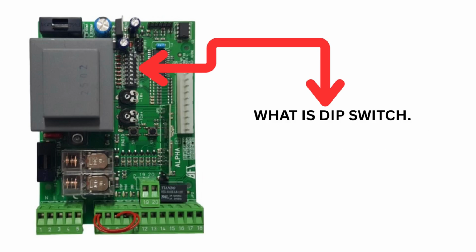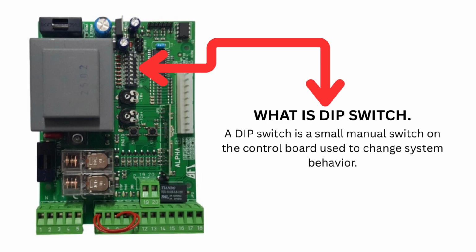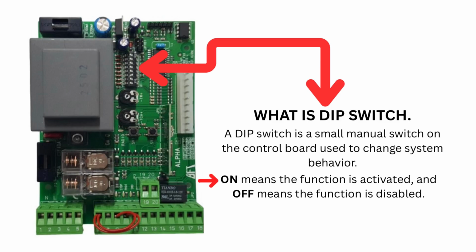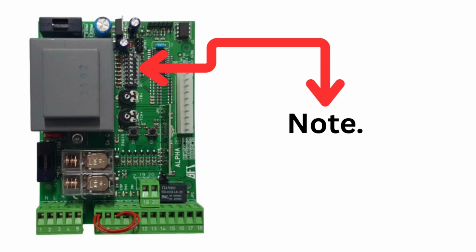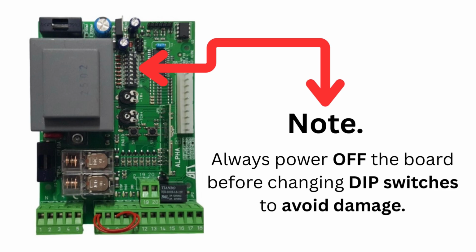What is a DIP switch? First, let's understand what a DIP switch is. A DIP switch is a small manual switch on the control board used to change system behavior. On means the function is activated, and off means the function is disabled. Note: always power off the board before changing DIP switches to avoid damage.